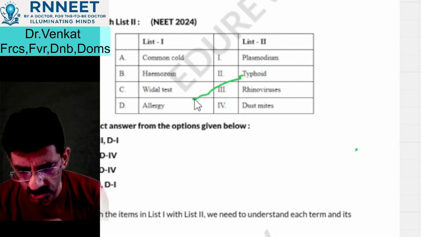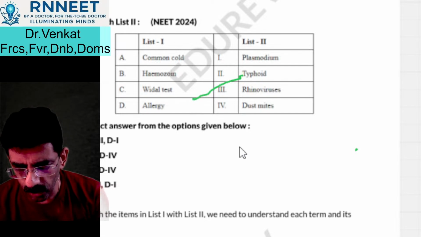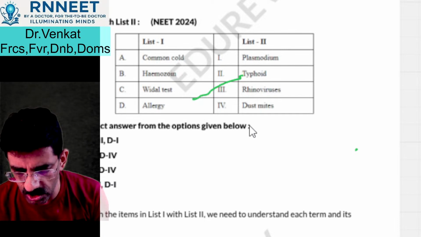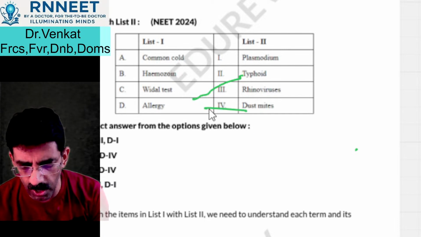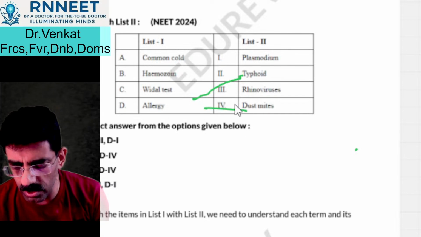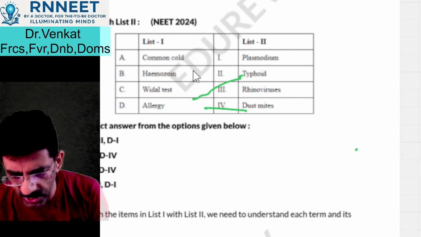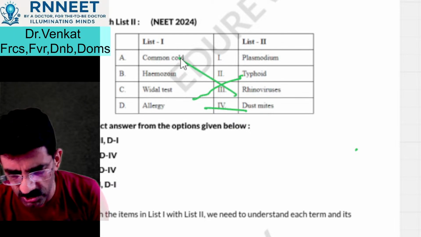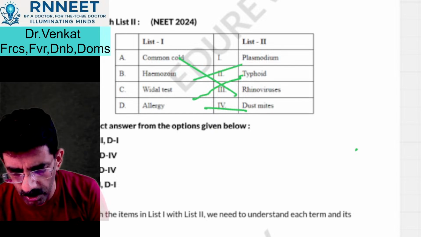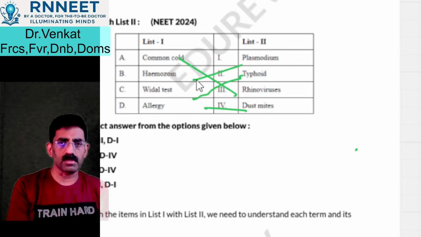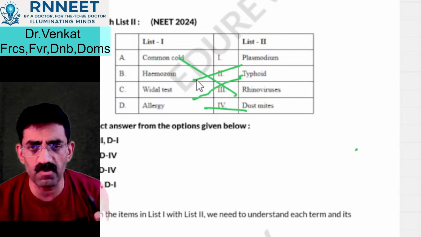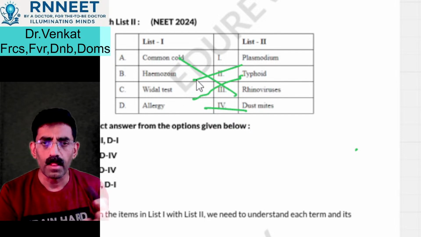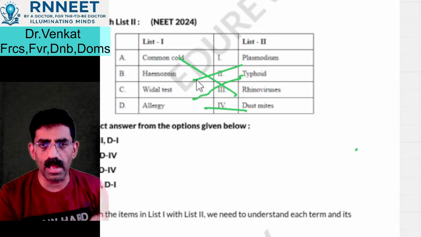Vidal test is typhoid, right? Allergy, dust mites will give you allergy. Common cold is caused by a virus, it's a virus infection, rhinovirus. And Plasmodium produces hemozoin. So that was a very simple one to find the answer.